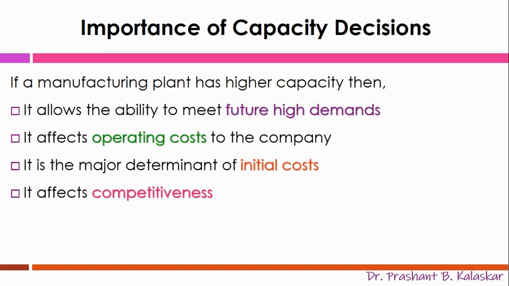It also affects competitiveness, as we discussed earlier, that higher production capacity helps organizations to fulfill higher demanded quantities in the market, making their customers highly satisfied by supplying products in required quantities as well as at lower prices as compared to competitors' prices, thus allowing companies to develop competitive advantage.